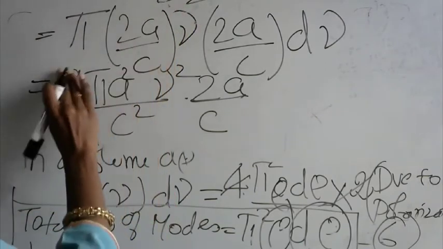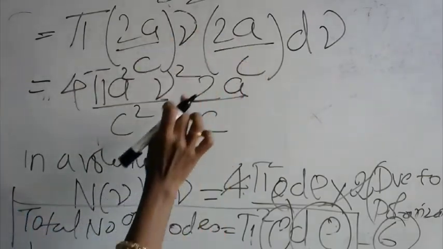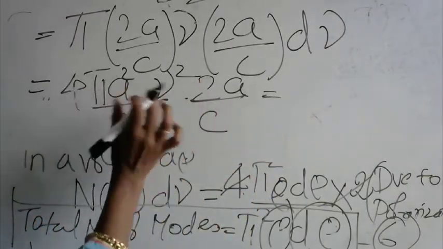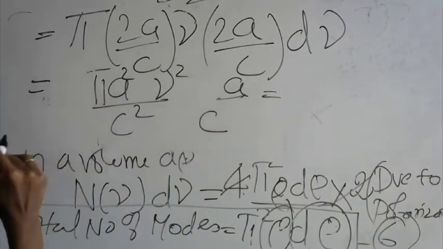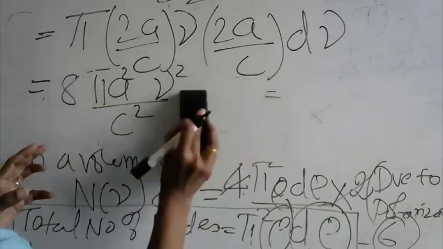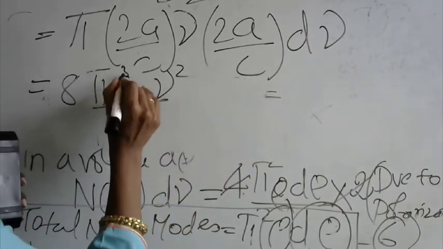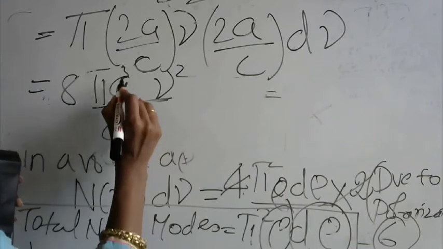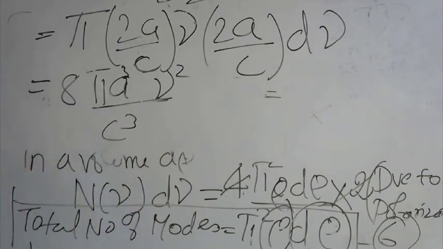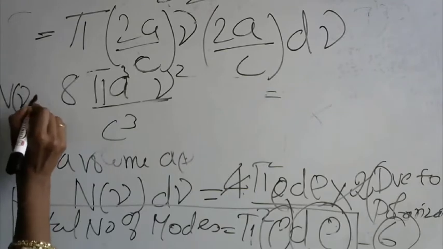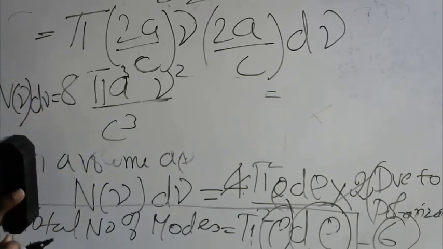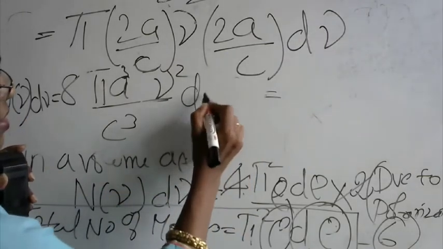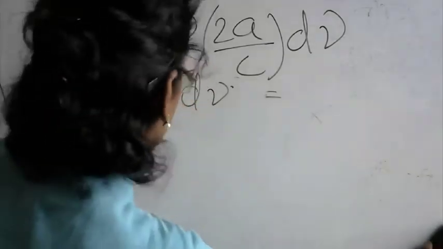This will become 2 into 2, 4, right? 4 into 2 will become, okay, let me write, by C. Multiply this equation again one more time, 4 into 2 will become 8. A and A will become A cube, and C will become C cube. So you will be coming up with this equation as, on this side is nu, d nu is equal to, I'll write this equation properly now. And d nu is also there. So I will write this equation properly here.